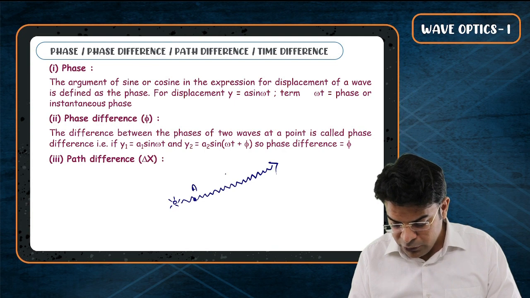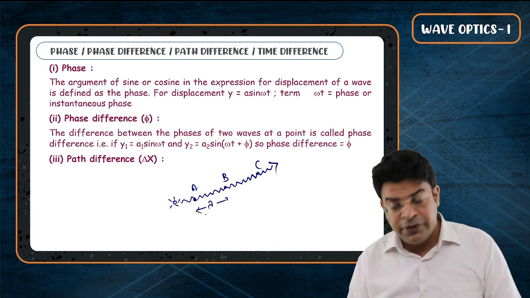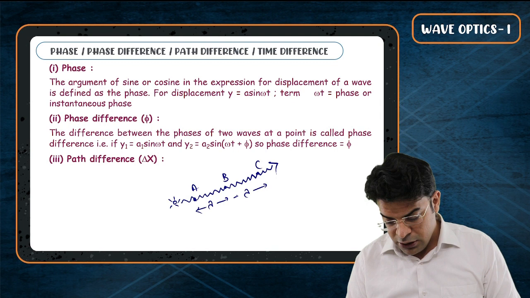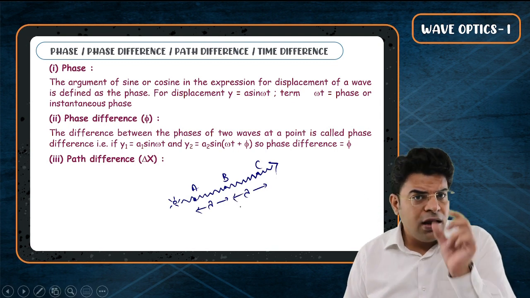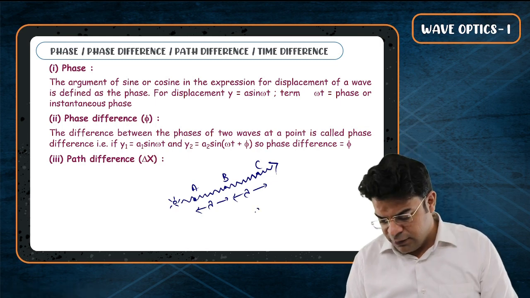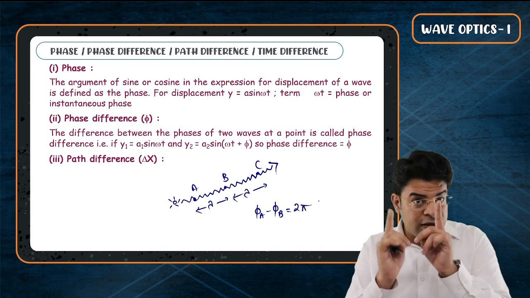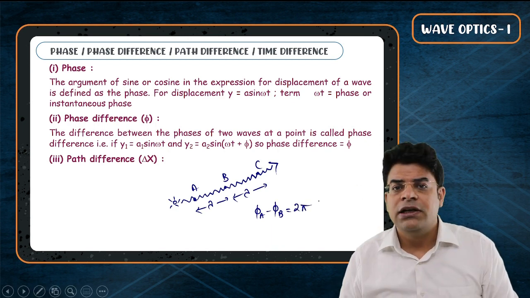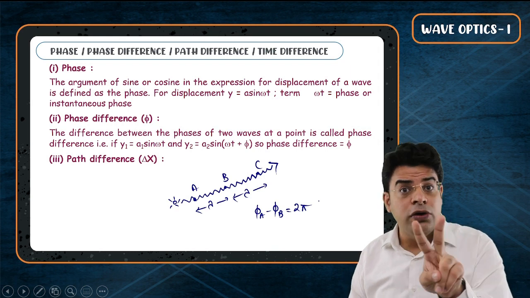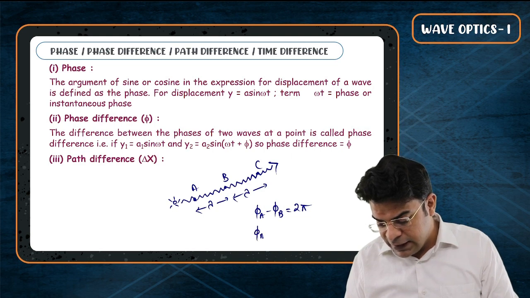Think of a point A, a point B, and a point C. If the separation between A and B is lambda and the separation between B and C is lambda, then you will say that in a length lambda, the phase changes by 2 pi. So at this particular instant, the phase of A minus the phase of B will be 2 pi. Since the separation between A and C is 2 lambda, in a length 2 lambda, the phase will change by 4 pi. So the phase at A minus the phase at C equals 4 pi.